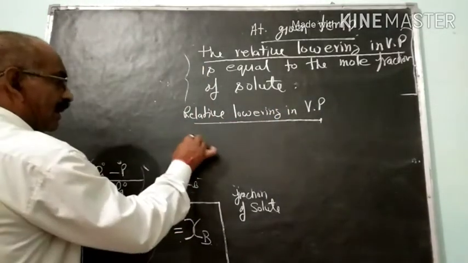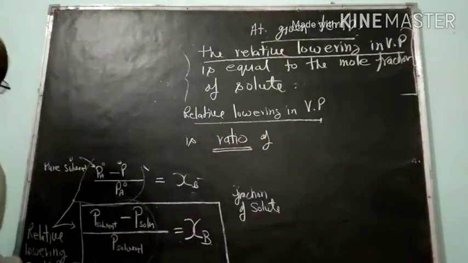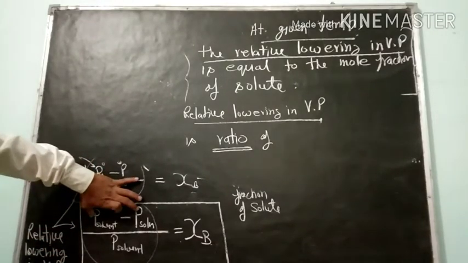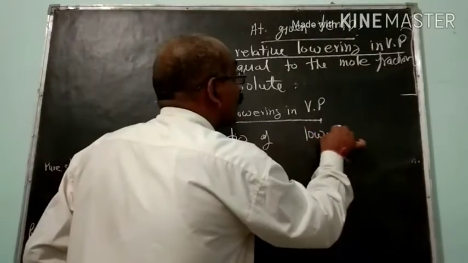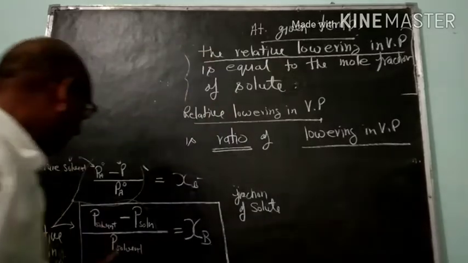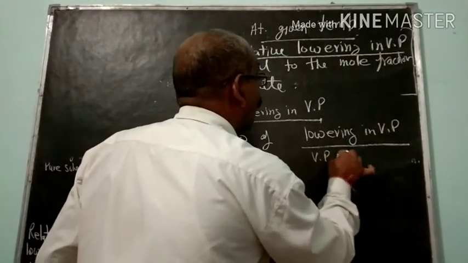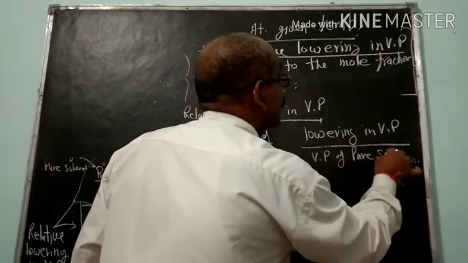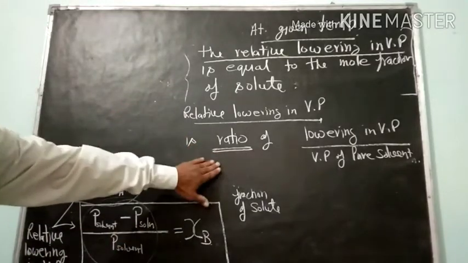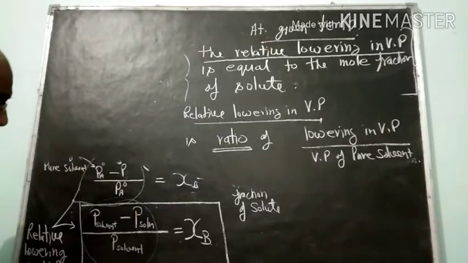It is the ratio of, so we know that the difference of vapor pressure of solvent and vapor pressure of solution is called what? Lowering in vapor pressure. And the vapor pressure of pure solvent. So relative lowering in vapor pressure is the ratio of lowering in vapor pressure and vapor pressure of the pure solvent. Is it clear?